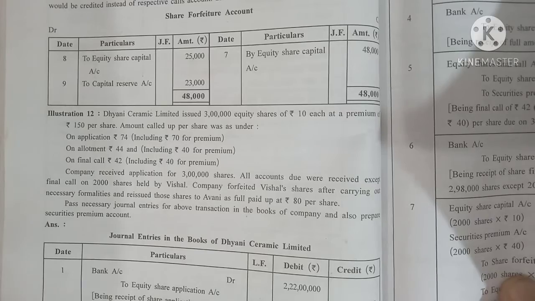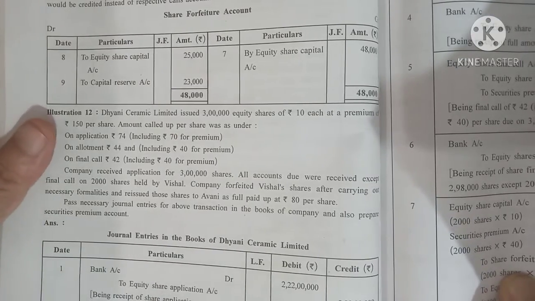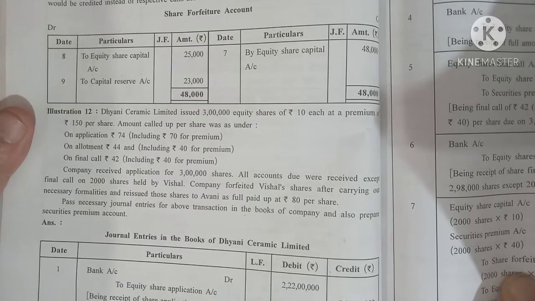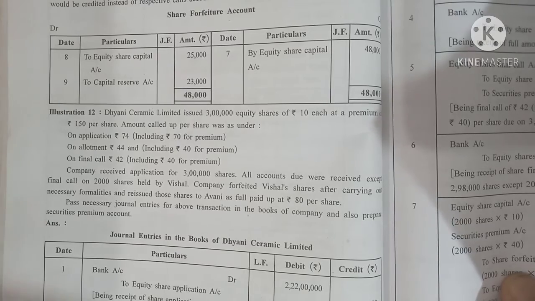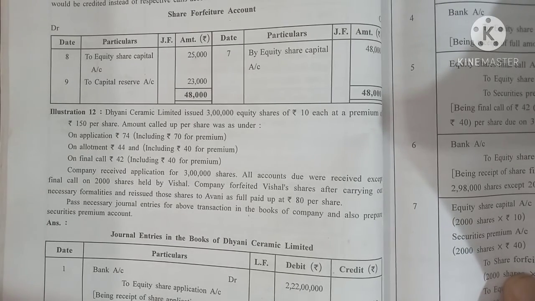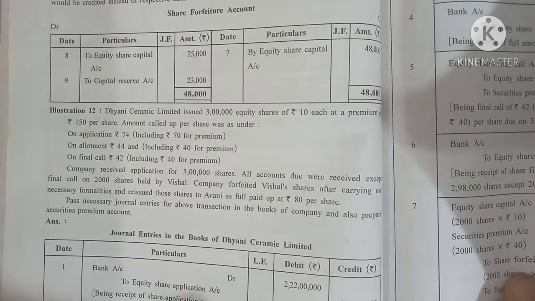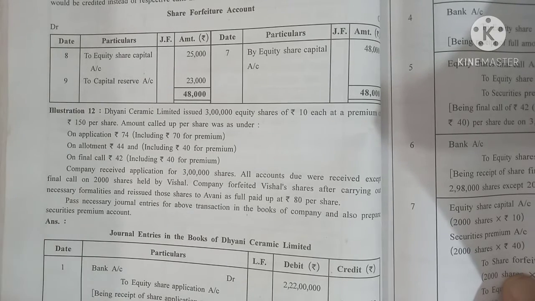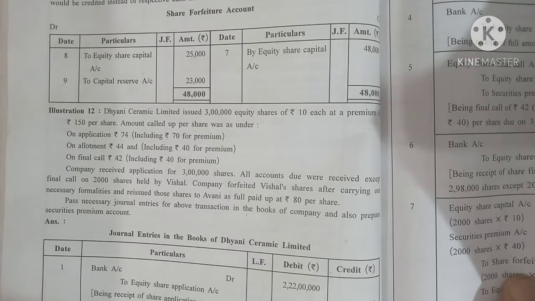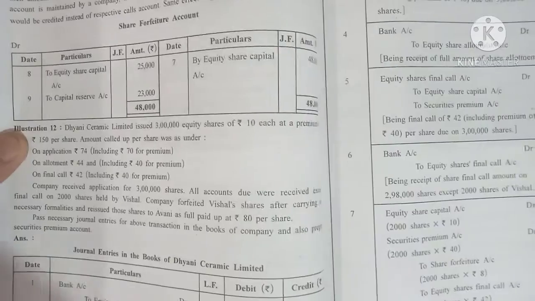Now, a complete sum from issue to reissue. You know that the 8 marks question comes from issue to reissue. In a complete sum from issue to reissue, you will find that between the previous video and this video, 1 or 2 points are new. Remaining almost all the points are the same. In this video, what you are going to learn is this: in the last video you did share premium sums. Now, when the share premium account will come, I told you.